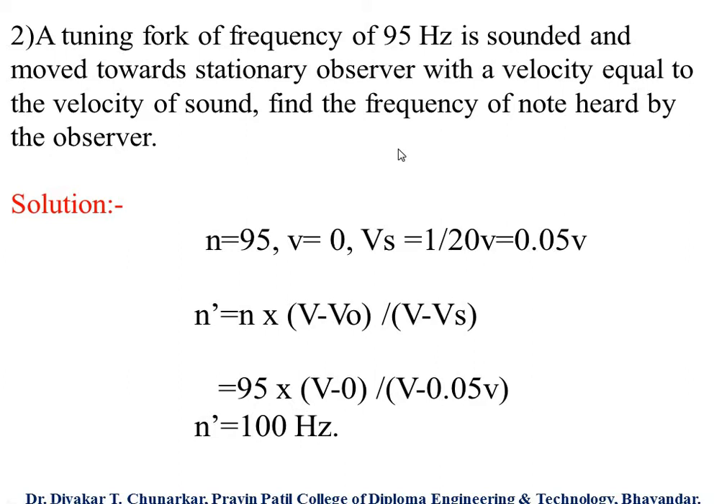Again, I revise this problem. A tuning fork of frequency 95 Hz is sounded and moved toward the stationary observer with velocity equal to the velocity of sound. Find the frequency of the note heard by the observer.